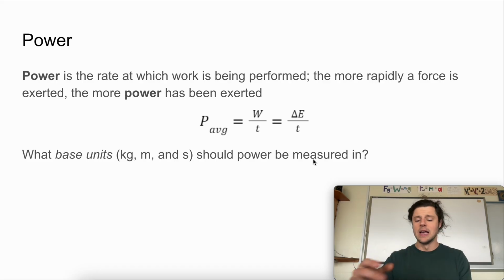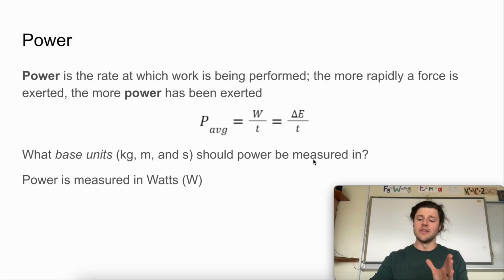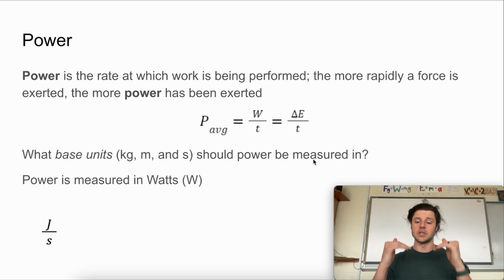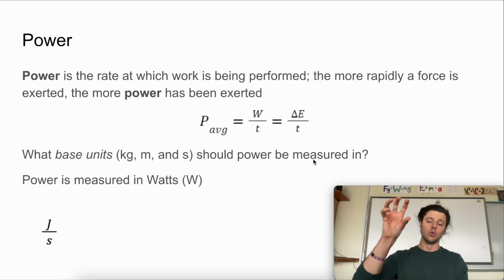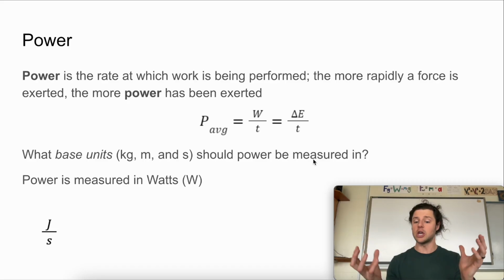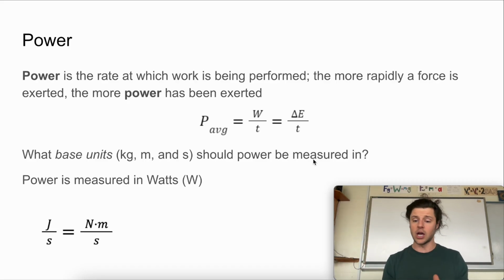When you come back, first of all, the unit that we will use in the metric system for power is watts. So we have a new unit, but packaged inside of watts, we can break it down into our base units, the kilograms, meters, and seconds. If we think about our work or our change in energy over time, both work and change in energy are measured in joules. So we're taking joules divided by time, which is measured in seconds, so joules over seconds.